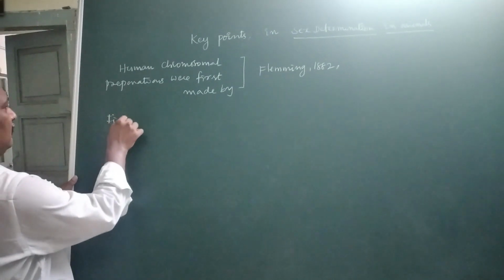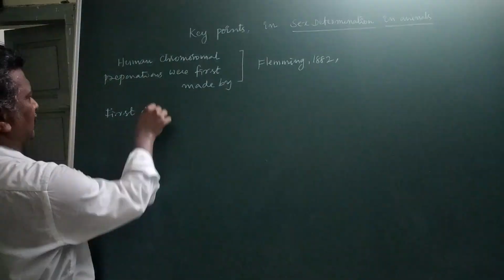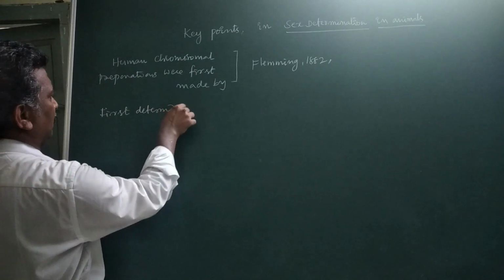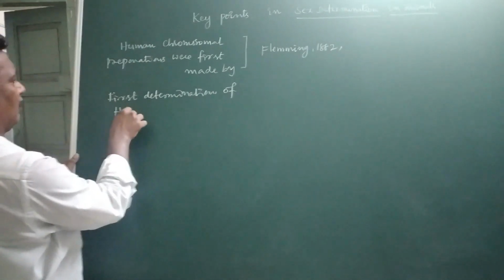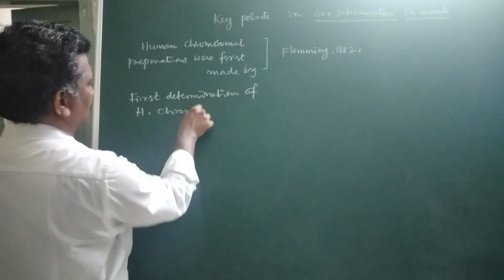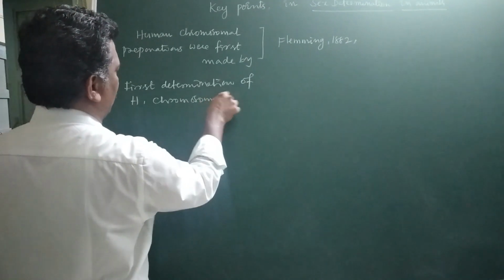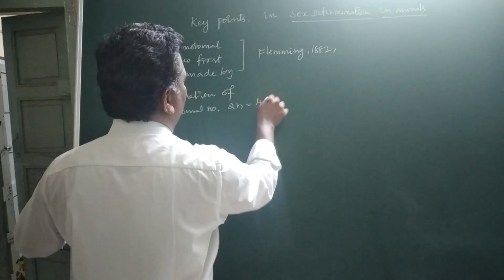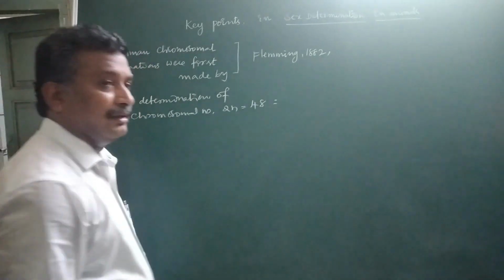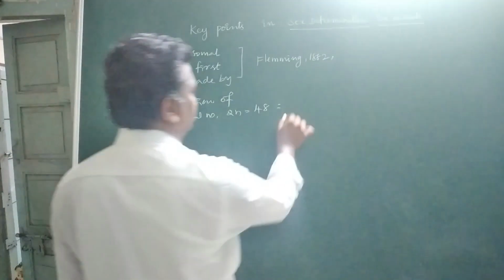First determination of human chromosomal number 2n = 48 by Winiwarter.